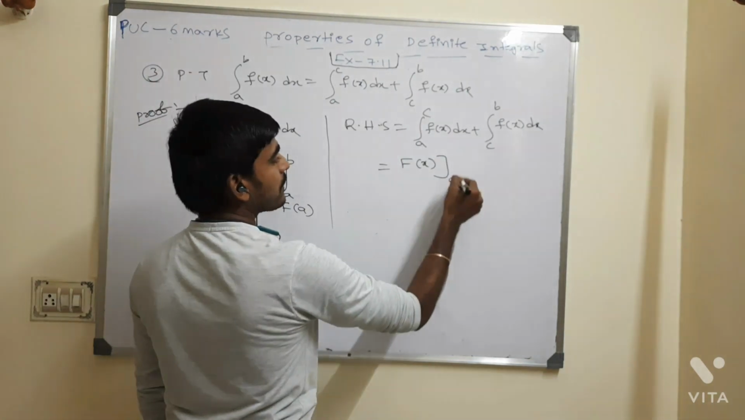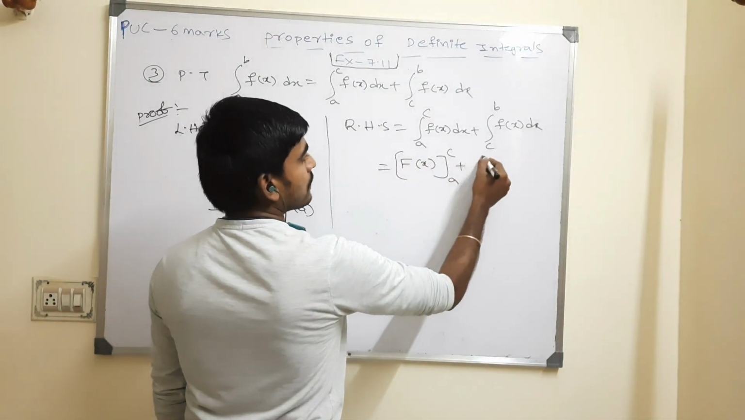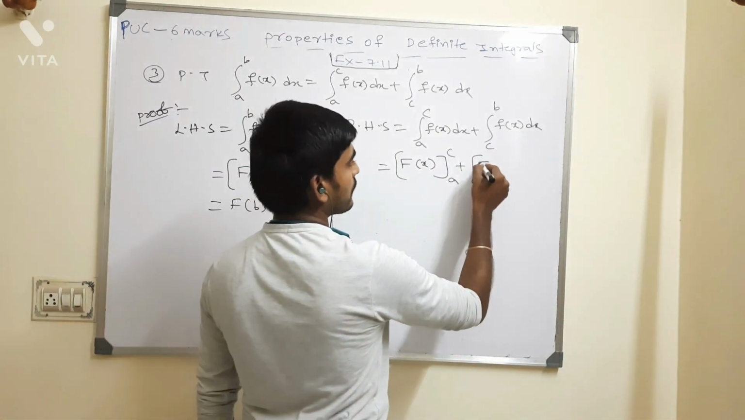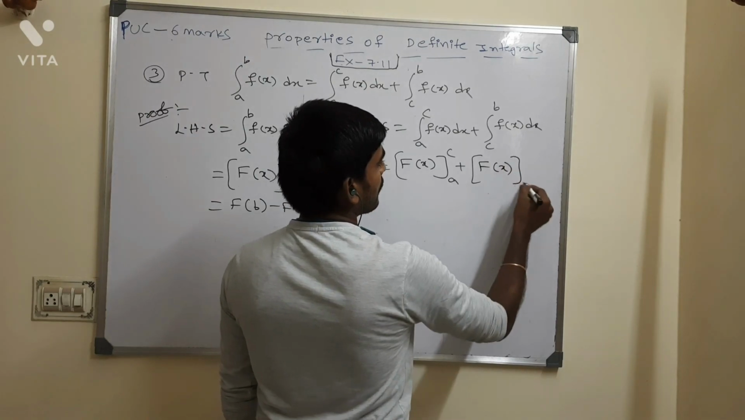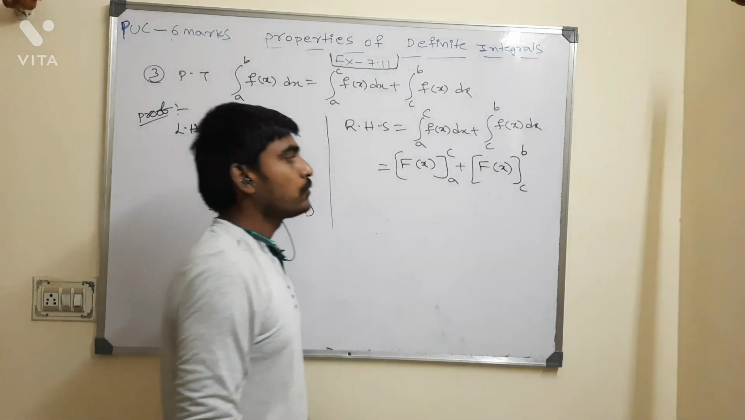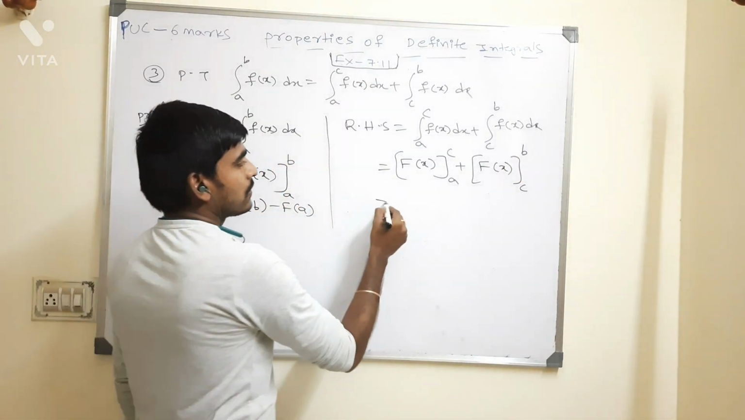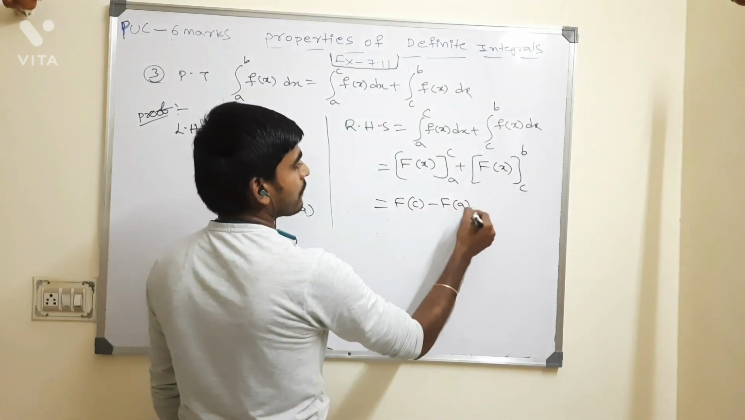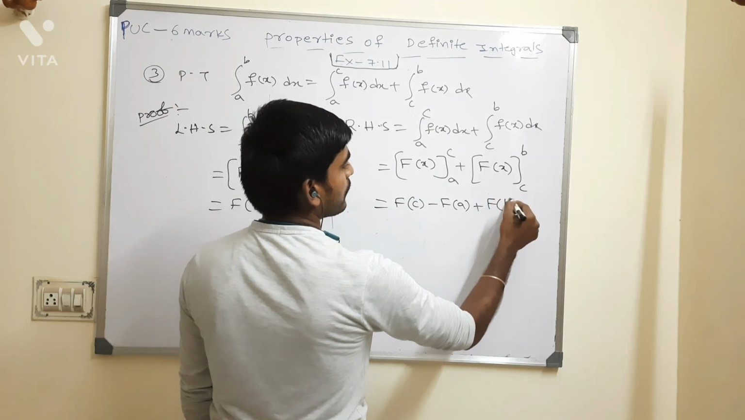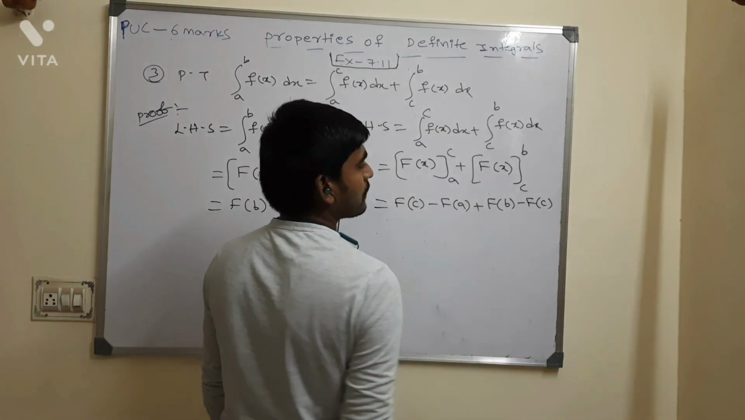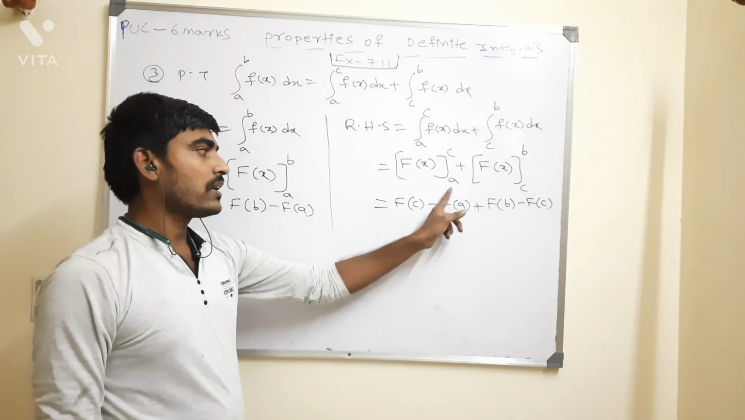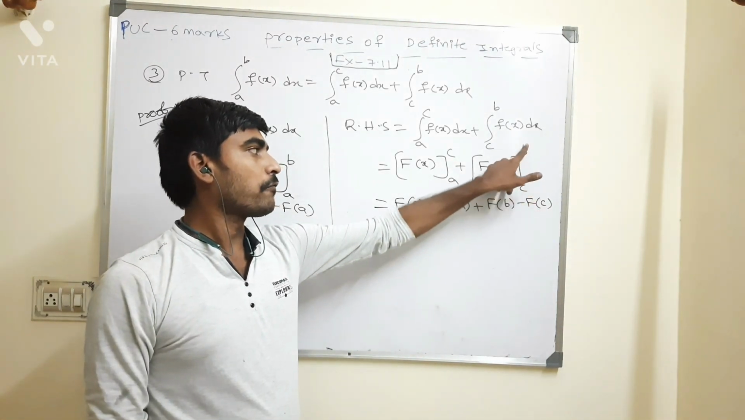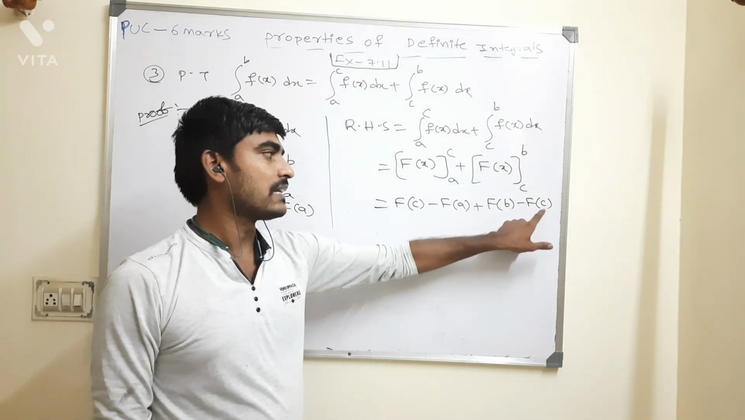Again, integral of small f of x is nothing but capital F of x, with the limits a to c. Integral of small f of x, capital F of x, with the limits from c to b. Upper minus lower: F of c minus F of a, plus F of b minus F of c. Here also upper minus lower.